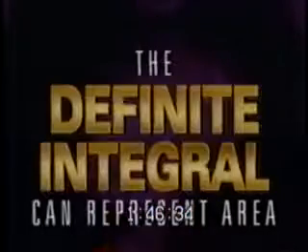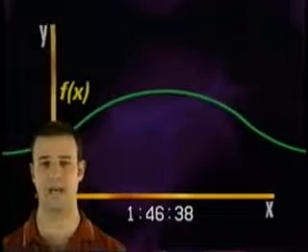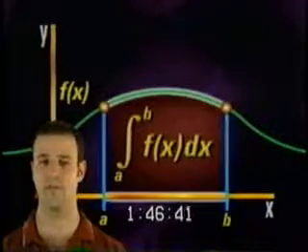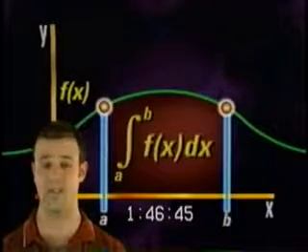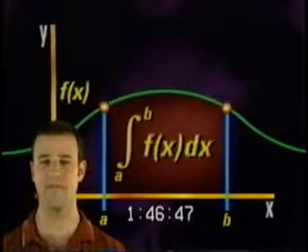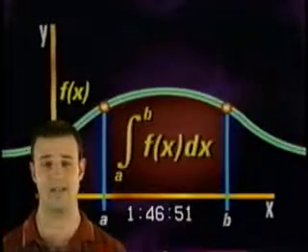Geometrically speaking, as we've seen from the Riemann sums, the definite integral can represent area. The definite integral of a positive valued function equals the area between the curve of the function and the x-axis, from x equals a to x equals b, as you see here. A positive valued function is just a function whose graph is above the x-axis, like this one.